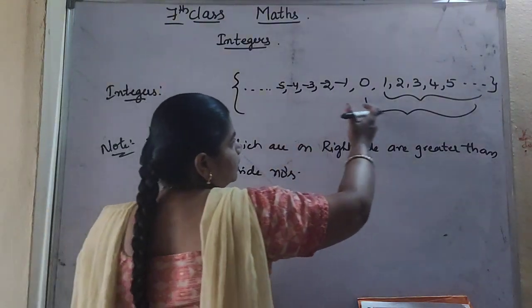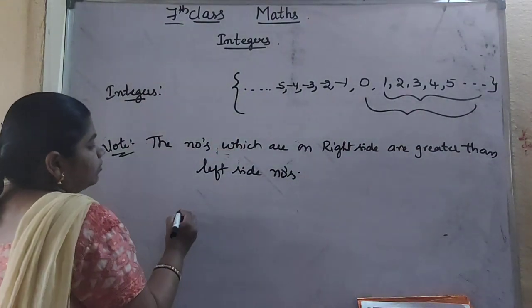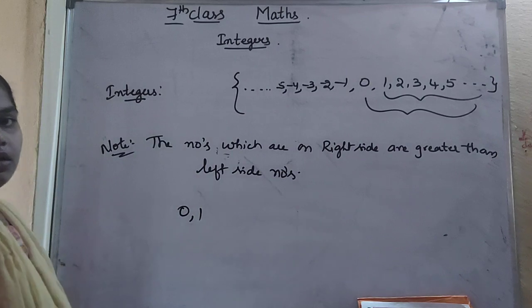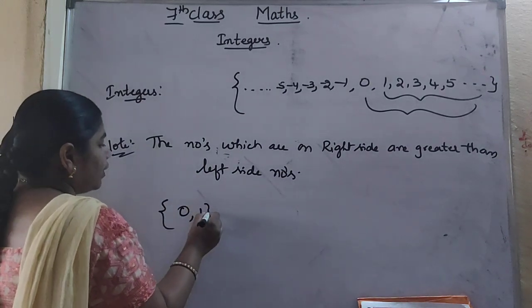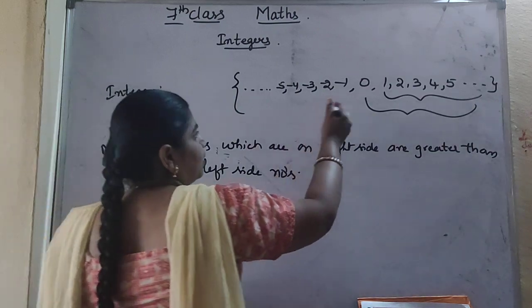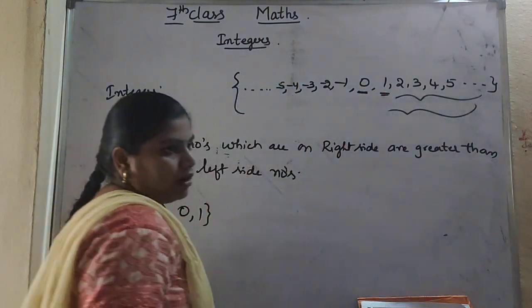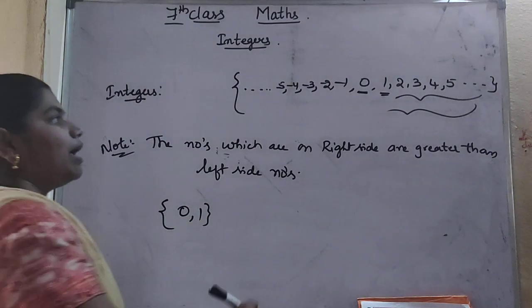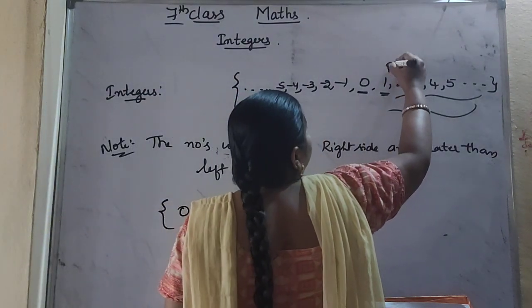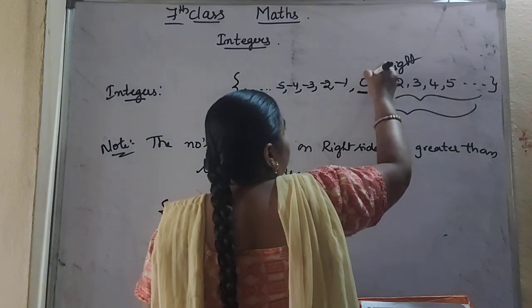So if you take this number set, all the integers, I am taking here 0 and 1, for example. If you see where you are having 0 and 1 in this set, here you are seeing 0 and here you are seeing 1. This 1 is lying on right side of 0.